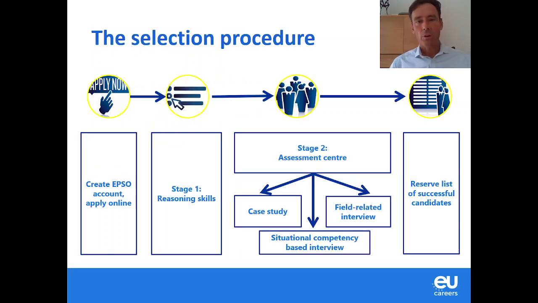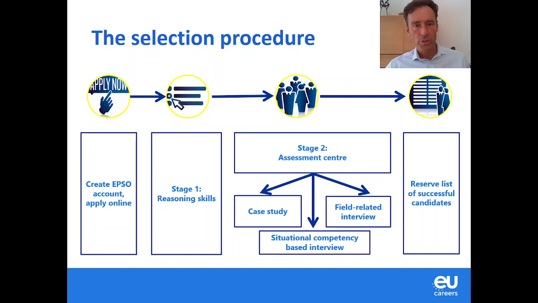The selection procedure always looks quite the same. Again, if you have seen tutorials of previous competitions, the system looks quite alike. So first you have to apply, of course. Once you have applied, you will be invited to a first stage of testing, during which we test reasoning skills. The best performing will be invited to the second stage, which is an assessment center, during which we make you sit 3 more tests. And then the successful candidates will be listed on what we call the reserve list, and this is the basis for recruitment by the different institutions who will pick you and offer you a job.